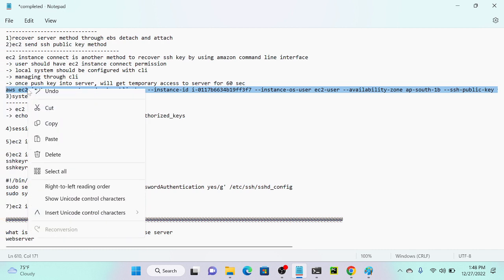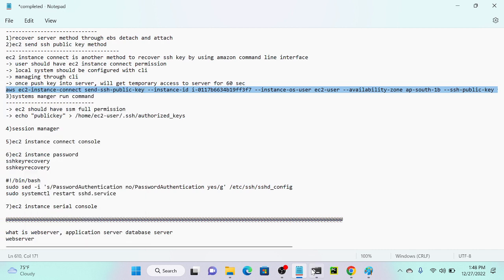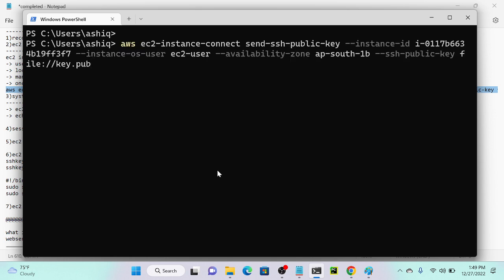Successfully copied. Now I will paste over here. Okay, pasted. Along with that, you have to mention the region as well. So please note it down, minus region, or else it will not work. Because see, if you already configured US East 1, it will work. But if you're selecting any other region apart from US East 1, it will not work. So you have to specify minus region, then my region. What's my region name? AP South 1. Okay, so then hit enter.